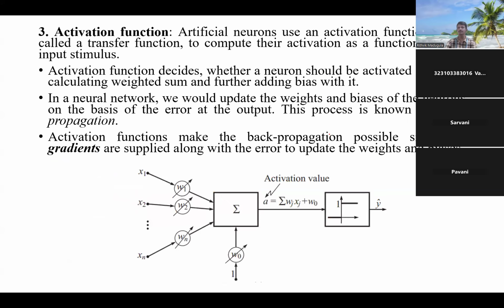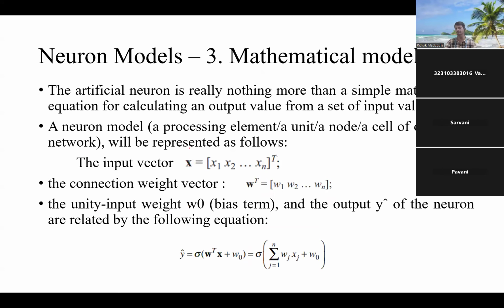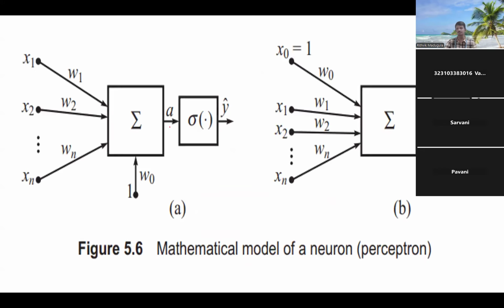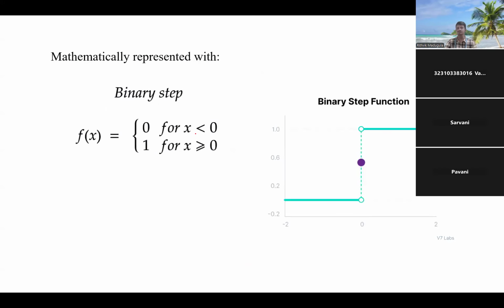And we are going to get activation values or activation functions that process so that neurons will get activated. So when this cognition is given to that particular machine, it is going to act on its own and perform its own simulations accordingly. Activation functions are going to make use of back propagation and gradients that are supplied. Based on the activation functions, we are going to develop all the neural network models.